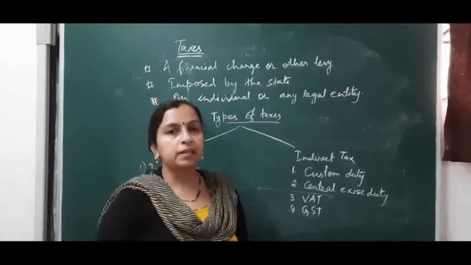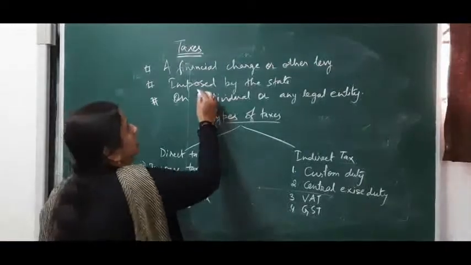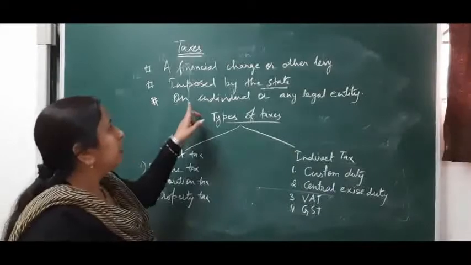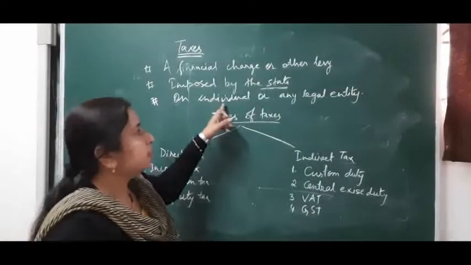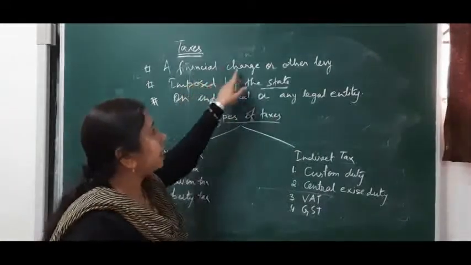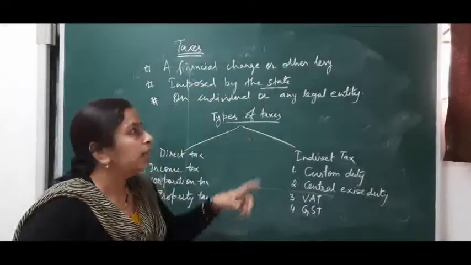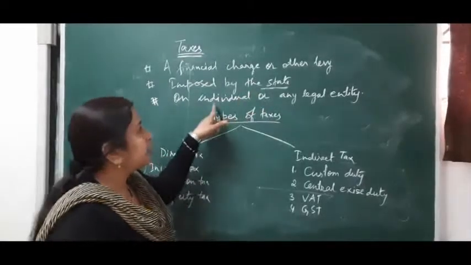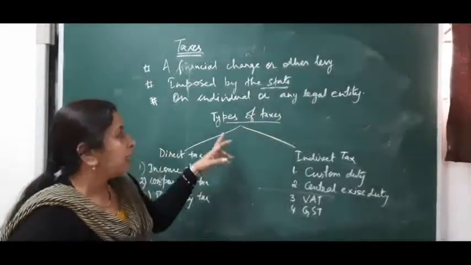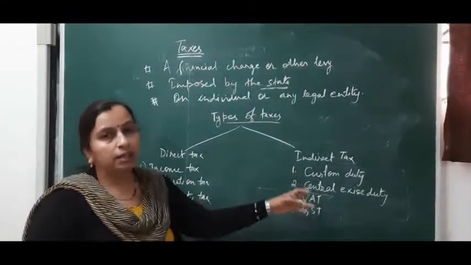The next part is taxes. Now what are taxes? We all know that taxes are imposed by the state or the government, on individuals or any legal entity like a company. It is a financial charge or other levy imposed by the state on an individual or any other entity. Now taxes can be classified into two: direct tax and indirect tax.